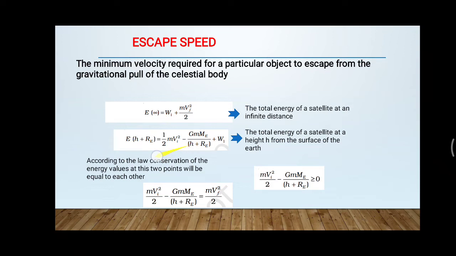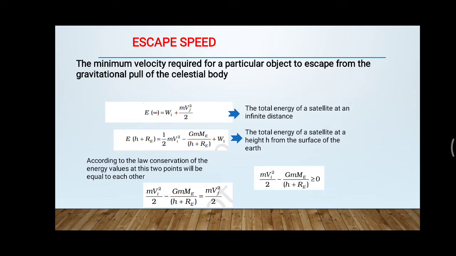The potential energy is minus G m Me divided by h plus re, plus W1, which is the potential energy at the surface of the earth, and this W1 value is also considered to be 0. So the total energy is half m vi square minus G m Me divided by h plus re. That is the total energy of the satellite at a height h from the surface of the earth, otherwise the initial total energy of the satellite.